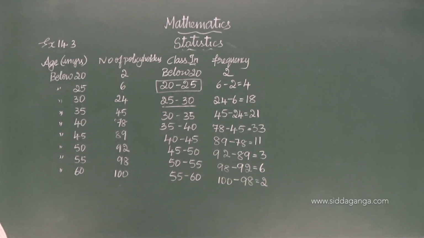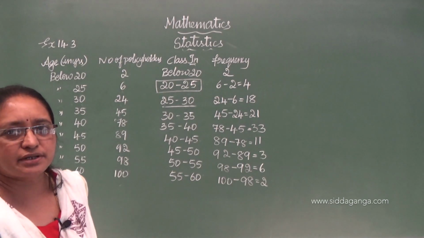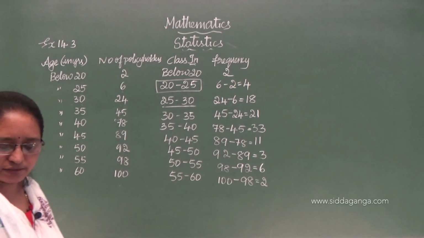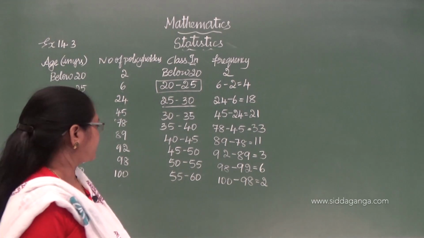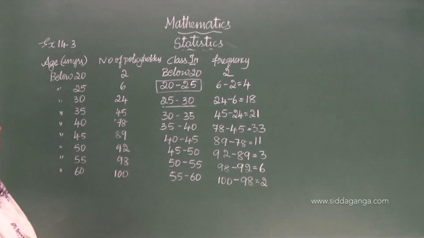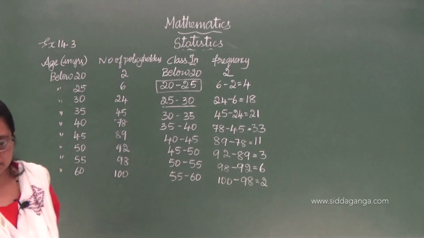Okay. So below 20, 2 policy holders. Next 4, 18, 21, 33, 11, 3, 6 and 2. Okay. Now how many policy holders are there here?